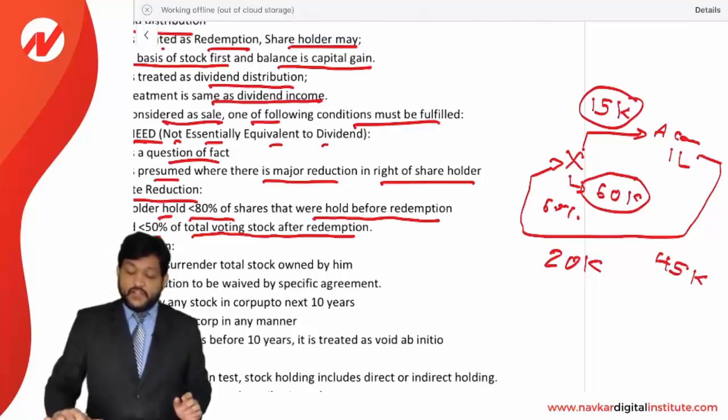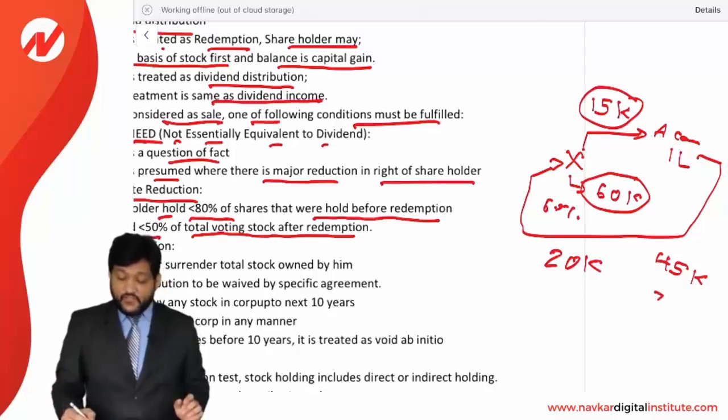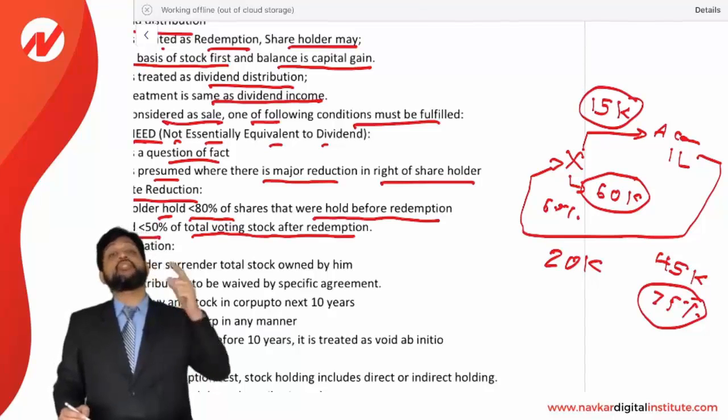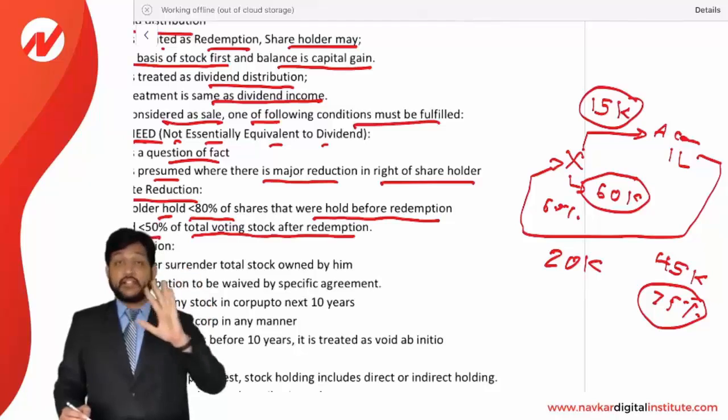Now if I check the percentage, 45,000 divided by 60,000, it is coming to 75%. It means now he is holding 75% of what he was holding previously. So his holding is less than 80% of what he was holding previously. First condition has been fulfilled.